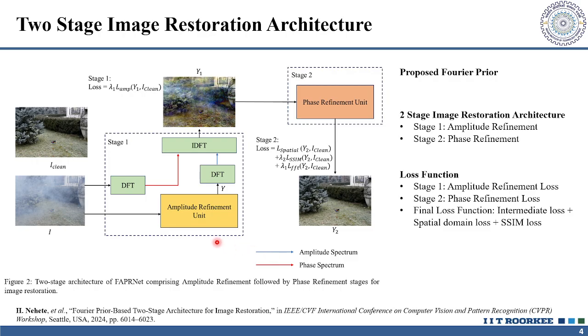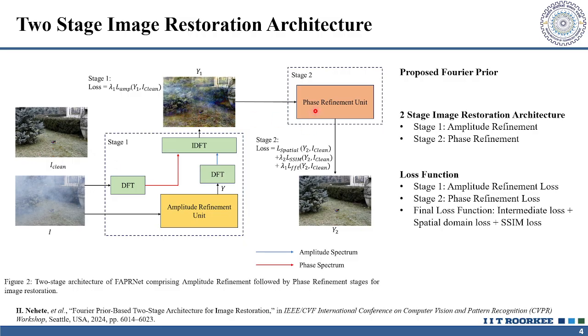So we propose a two-stage architecture wherein the first stage is amplitude refinement and the second stage is phase refinement. Given a degraded image, the amplitude refinement unit refines the amplitude spectrum, and we reconstruct the feature map by taking the amplitude spectrum from the generated feature map and the phase directly from the degraded image. In order to ensure learning of the amplitude spectrum in stage 1, we use an L1 loss function between the amplitude spectrums obtained from the intermediate feature map or output and the ground truth.